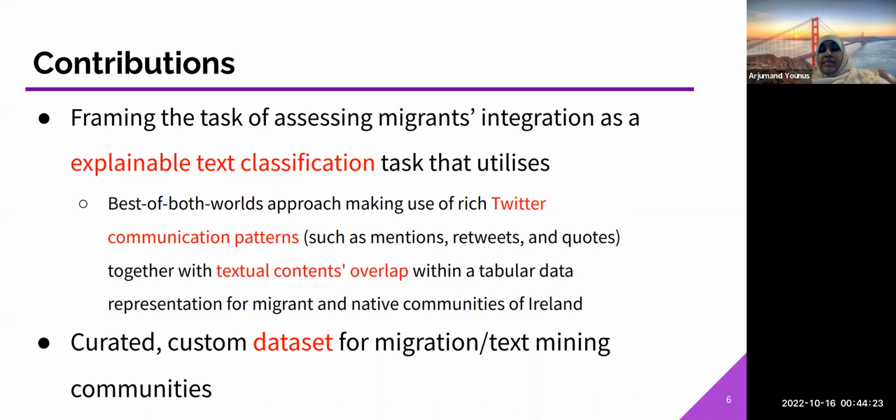as in we make use of rich Twitter metadata interactions, the communication patterns that Twitter has, mentions, retweets, following, along with the textual content. We use it as a tabular data representation with explainable AI methods. The dataset is also publicly available. The GitHub link is in the paper, and it can advance studies by researchers within social science that study migration or within the text mining community. That's also another important contribution of our work.